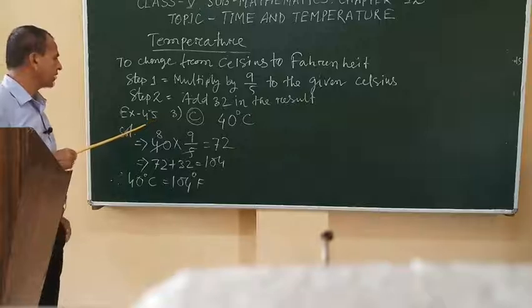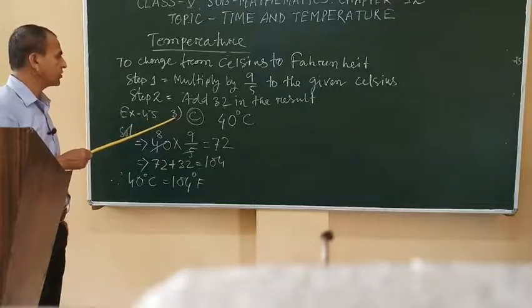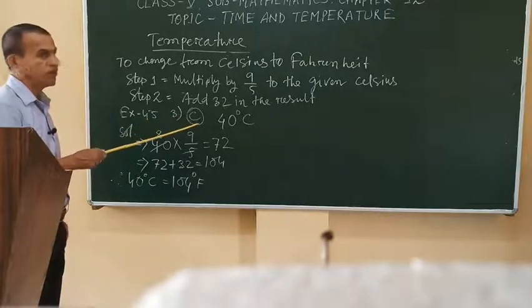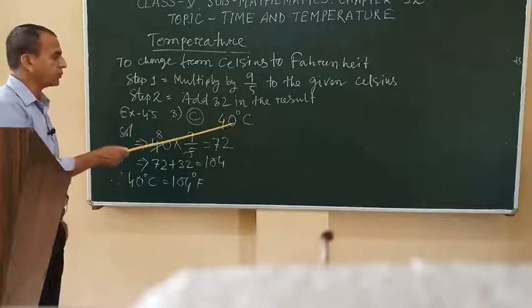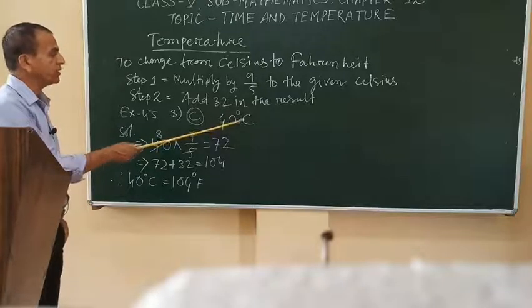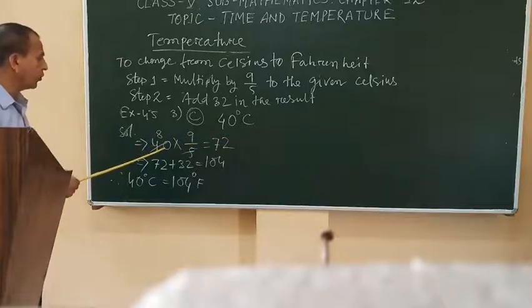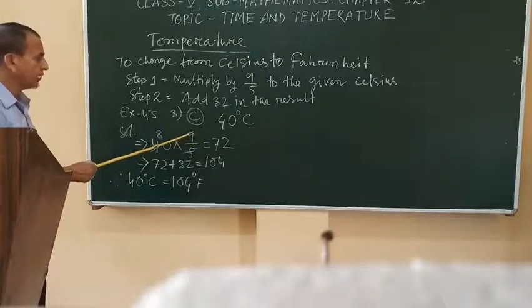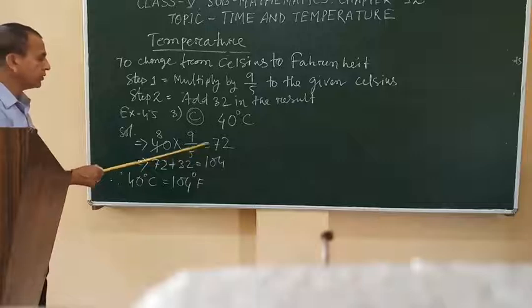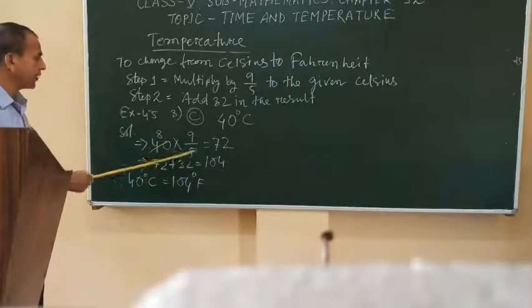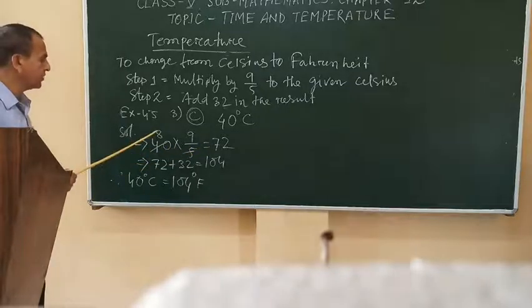With exercise 45, question number 3c, let's discuss the example. 40 degree Celsius. Here 40 into 9 by 5, we can cut 5 8 times. 5 8s are 40.